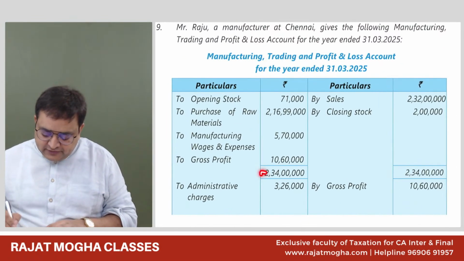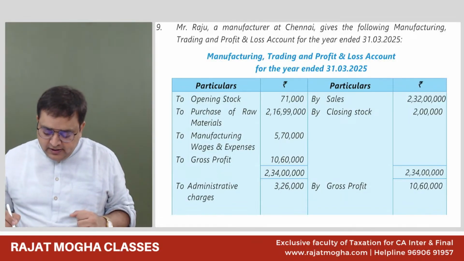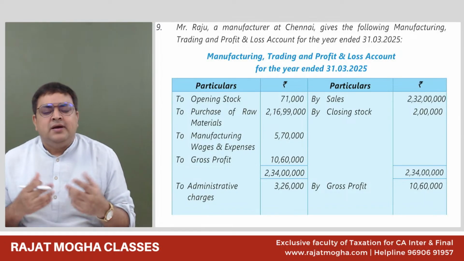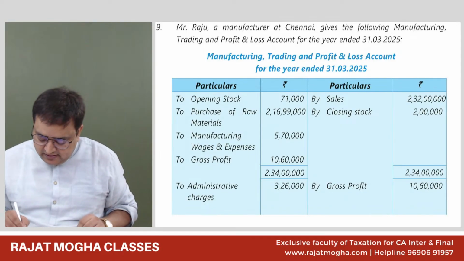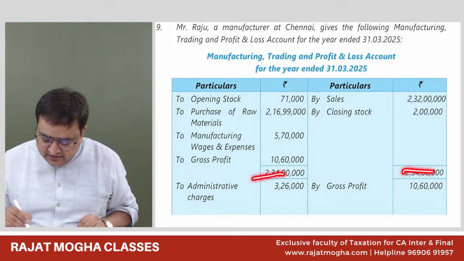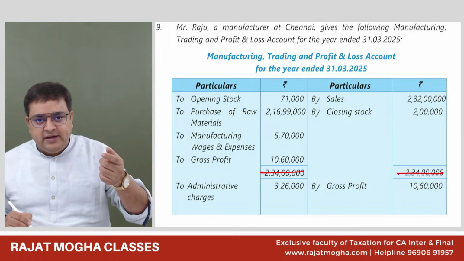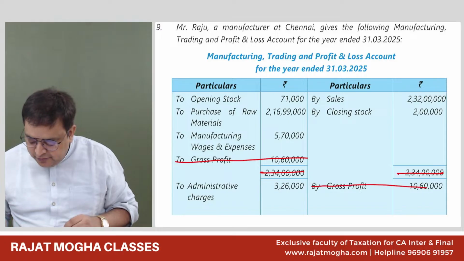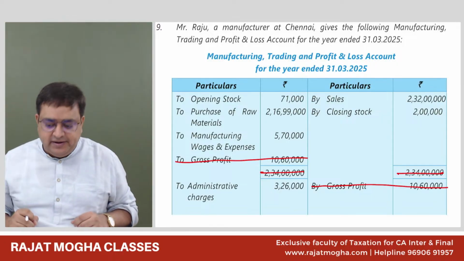Our trading and profit and loss account is given to us. In the last session also, I told you that for accounting purposes we can have a separate trading and separate P&L account, but for income tax purposes we don't require that. So if there is a break here in the trading account, we don't require this information, 2,34. It is there and there, sum total. So we can cut this. We don't require the balance of the trading account, that is the gross profit here, 1060, which is getting credited over here. So we can cut that. It is of no use. So we are just making it one statement.